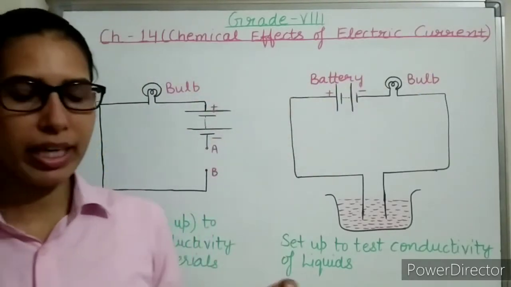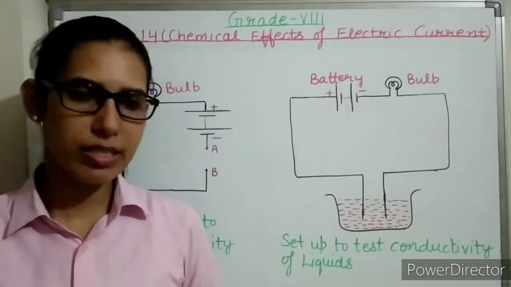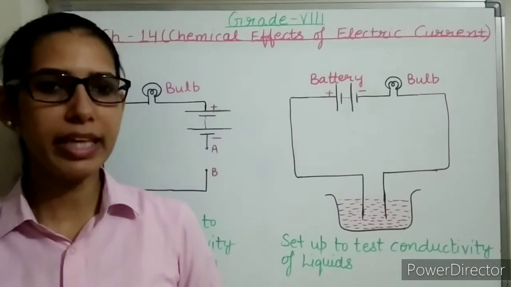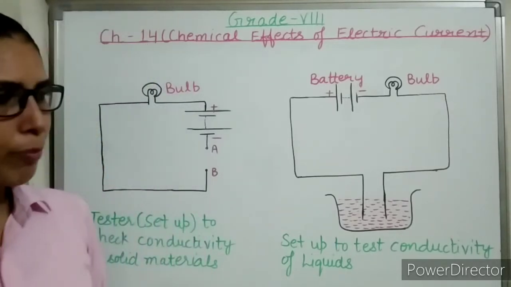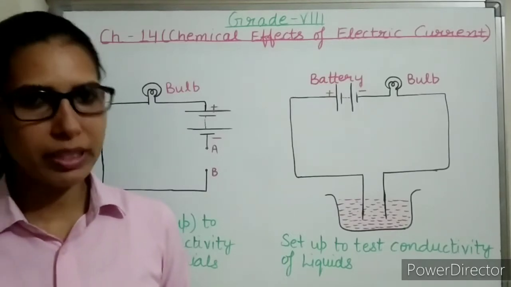That means when electric current is passed through a liquid or any solution, some chemical changes take place in that solution. So we will study that in detail. First I am going to start with some concepts related to electric current and some important terms.